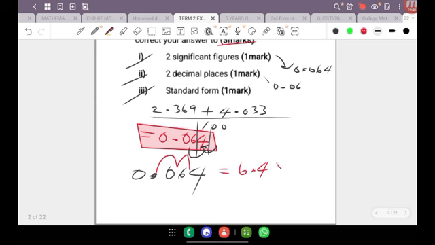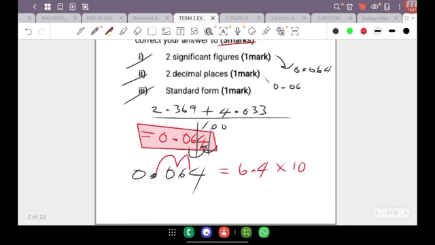Now with standard form, it's a base 10 number, so it's always going to be times 10. And with standard form, it is raised to a power, so the 10 is raised to the power of n. Now n depends on two things. The power that we're going to write down is dependent upon the direction that we move the point, as well as the amount of places we move the point.